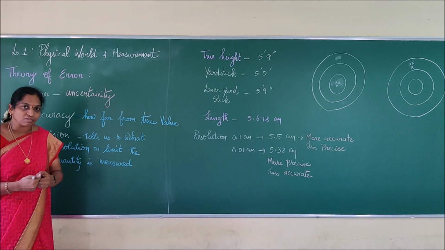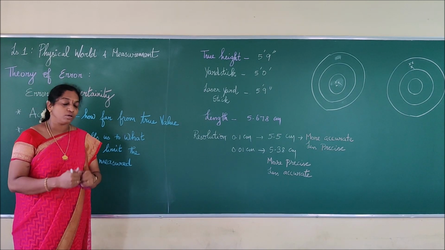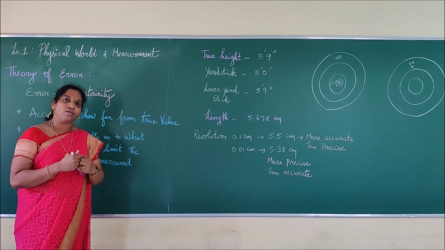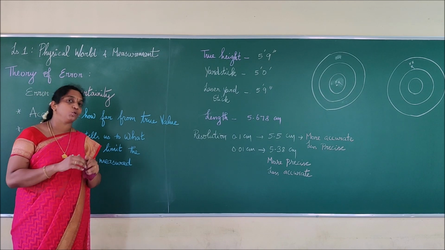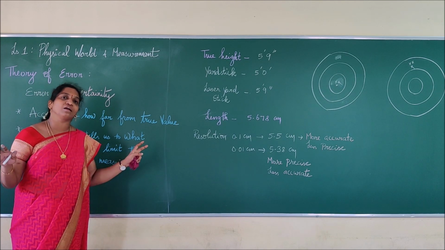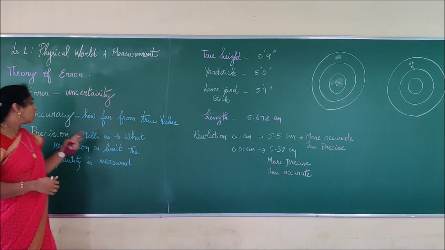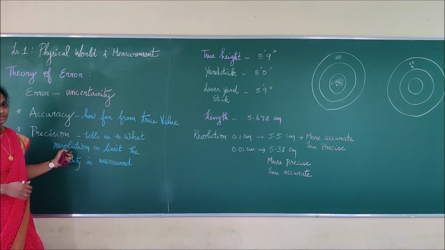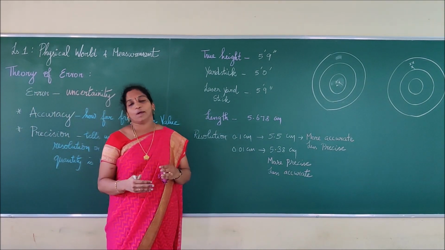Error is nothing but an uncertainty in any measured value. Surely there will be error in doing some experiments. We have to minimize the error. We will not be able to eradicate the complete error from the measured value. So the two terms are: one is accuracy, one is precision. Accuracy stands for how far we are from the true value, and precision stands for